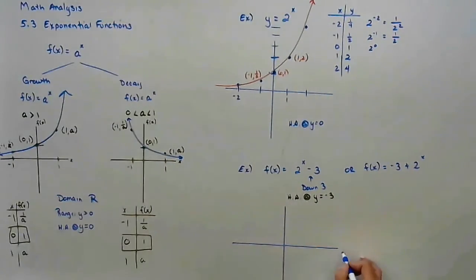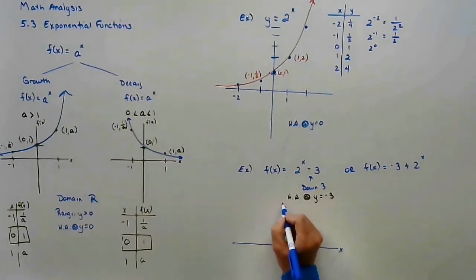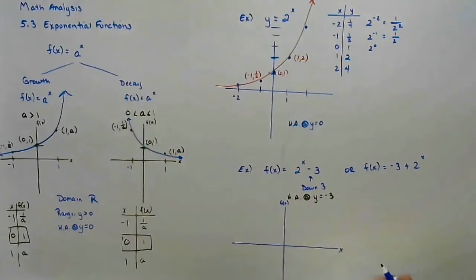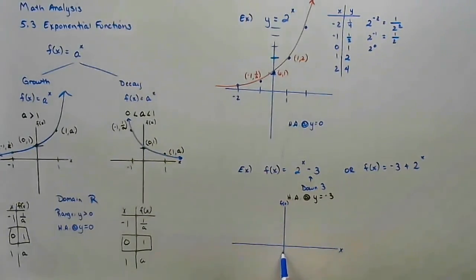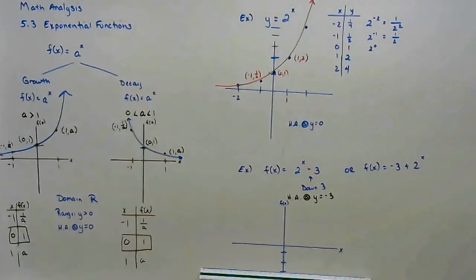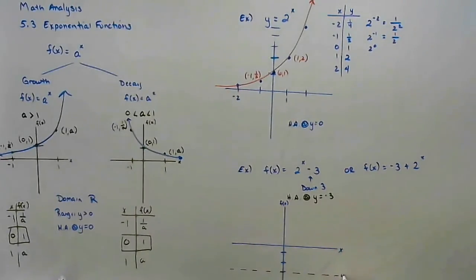I'm going to use the transformations that we learned. This is going to shift down 1, 2, 3. So this horizontal asymptote, which is what the end behaves like, is now, instead of at 0, at y equals negative 3.